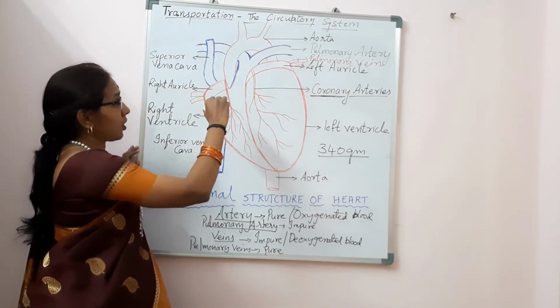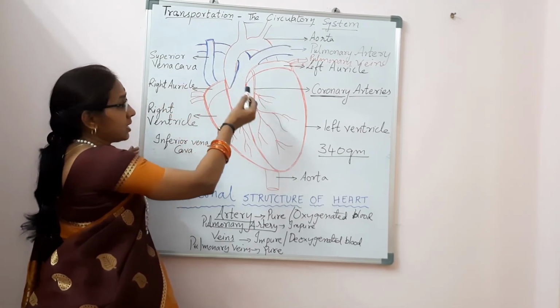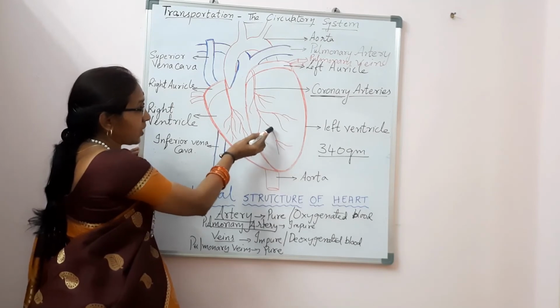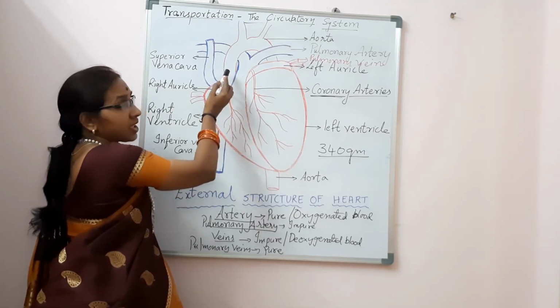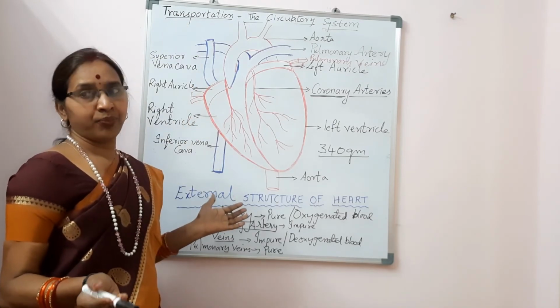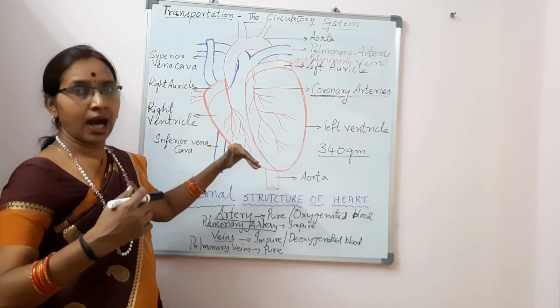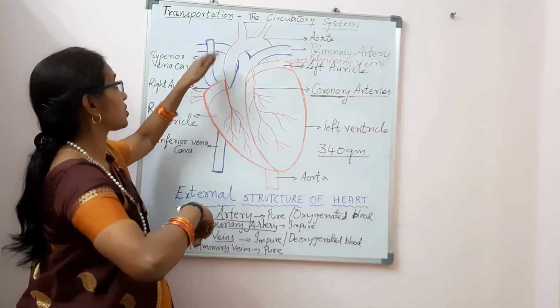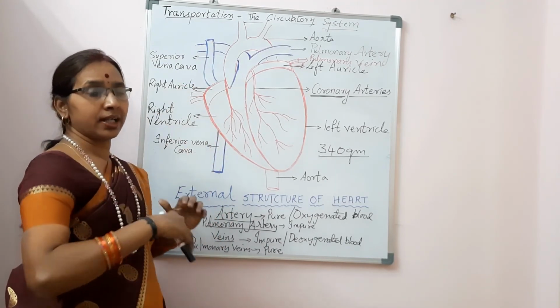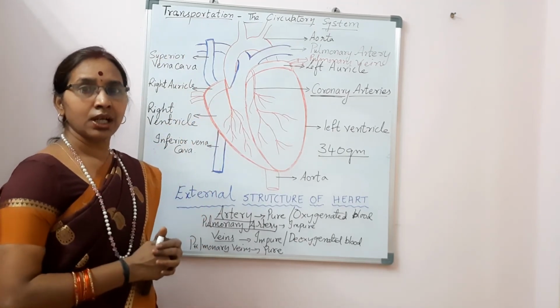Then there is one more artery, that is the systemic aorta. This originates from the left ventricle. This will carry the oxygenated or the pure blood to different parts of the body. So once the blood is purified, it comes to the heart, and from here it is supplied by the systemic aorta. It is the main artery. It carries the blood to the upper parts of the body and to the lower parts of the body.